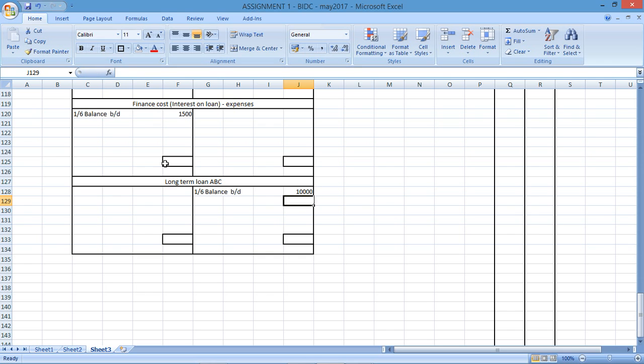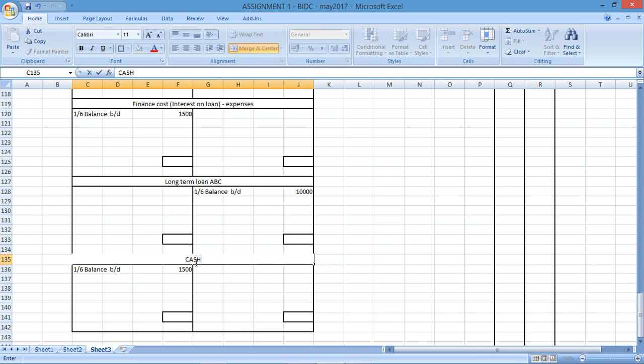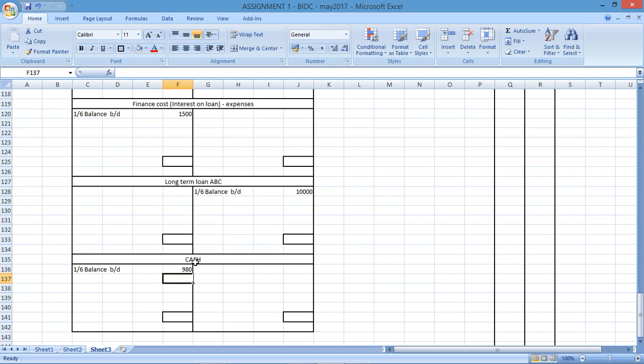And then we've got cash, 980. Cash is an asset, so it would have a debit balance. Cash has a balance of 980. So those are all of the opening balances for all of those different accounts.